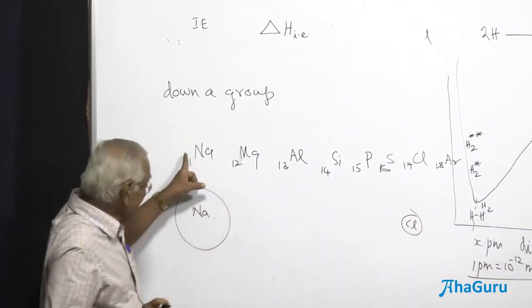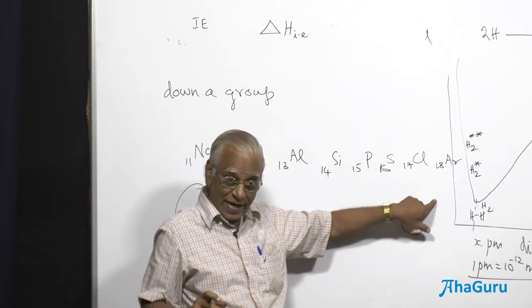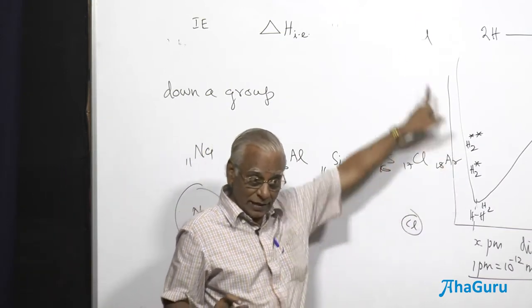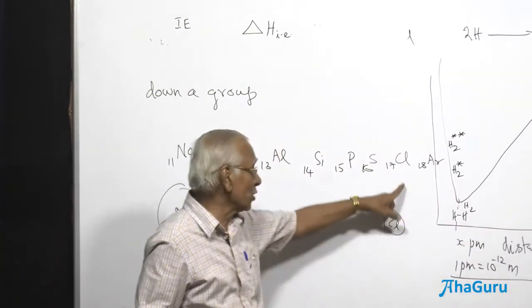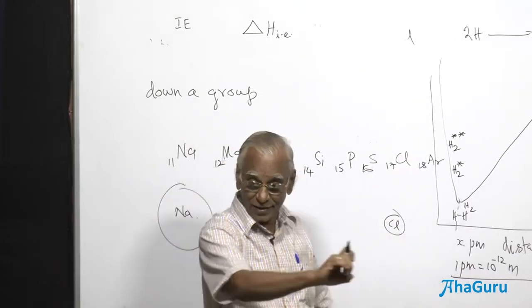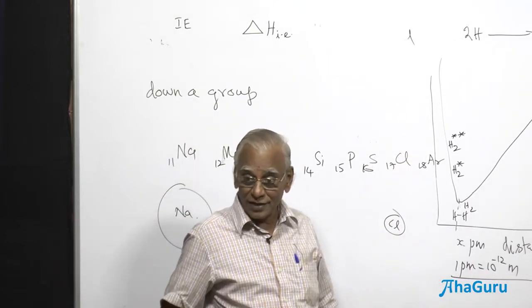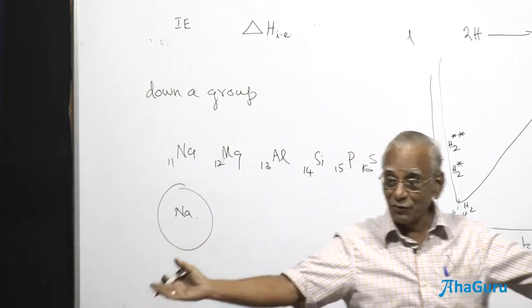There is a decrease in atomic size from sodium to group 17, and there is a slight increase in group 18. Normally, when we compare, we don't include group 18. Up to group 17, it decreases because the effective nuclear charge increases. And from that point, there is going to be a slight increase because of the repulsive forces of